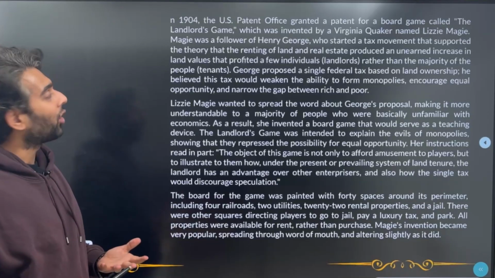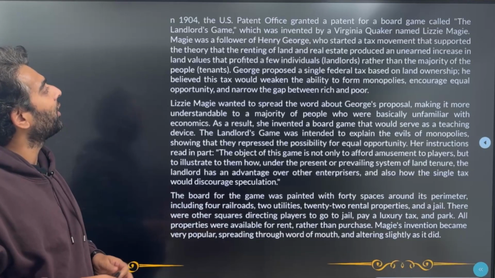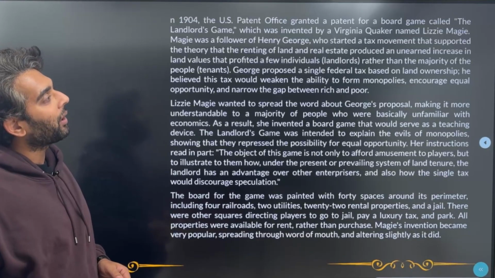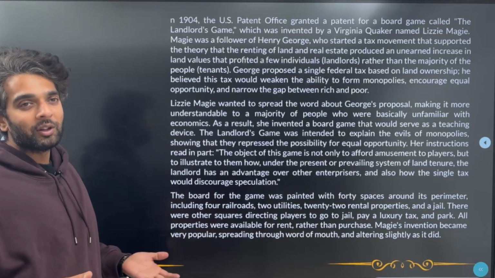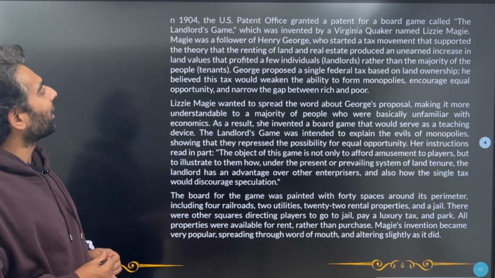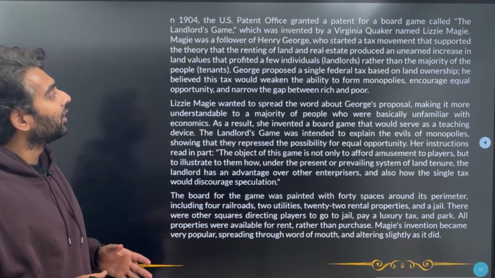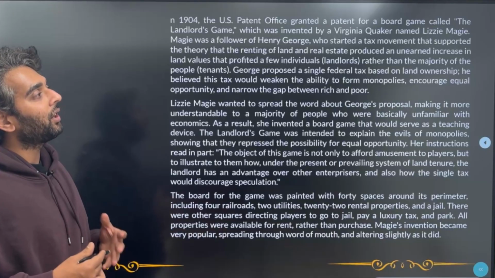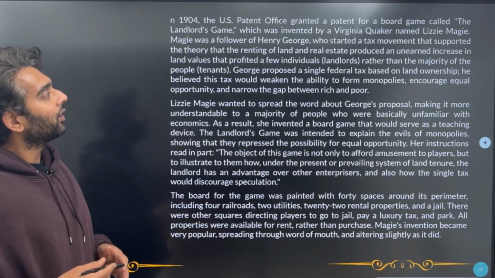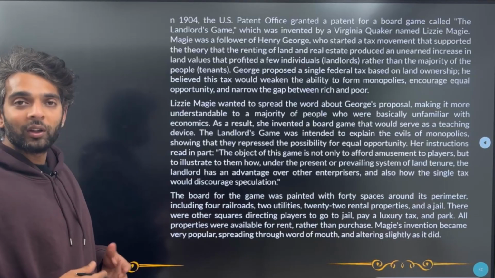What does the passage talk about? In 1904, the US Patent Office granted a patent for a board game called the Landlord's Game, which was invented by a Virginia Quaker named Lizzie Magie. So someone who lived in Virginia, her name was Lizzie Magie. Magie was a follower of Henry George, who started a tax movement that supported the theory that renting of land and real estate produced an unearned increase in land values that profited few individuals who were the landlords rather than the majority of the people who were the tenants.